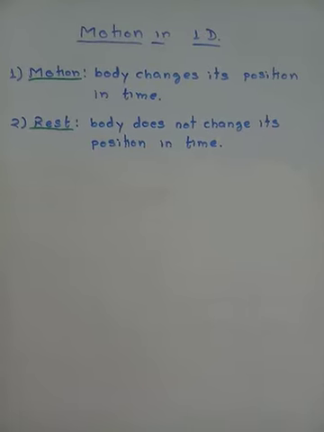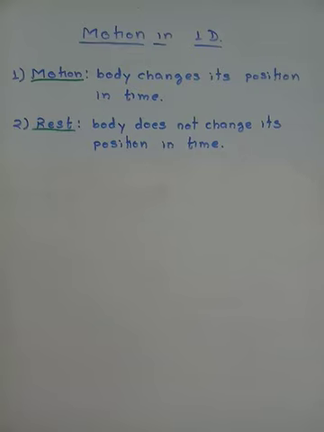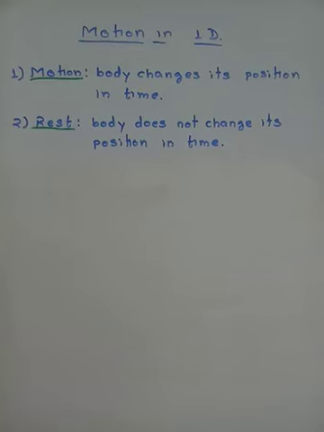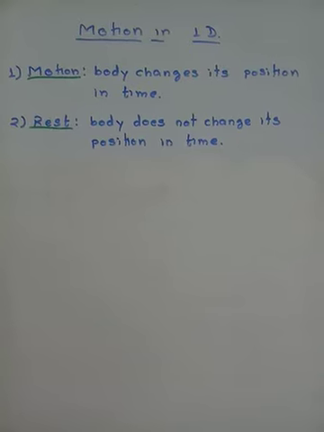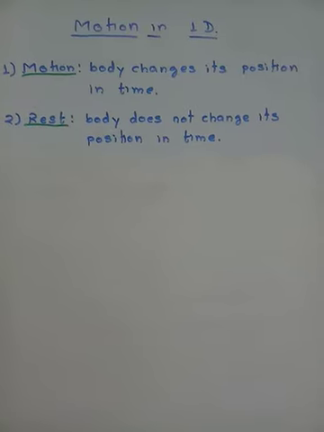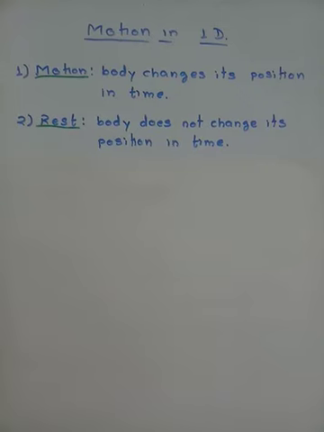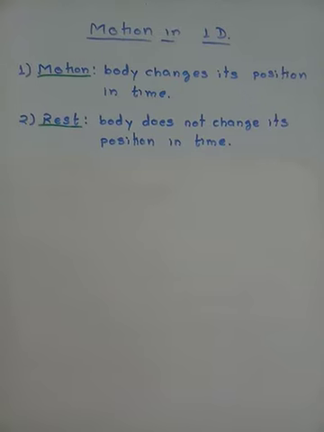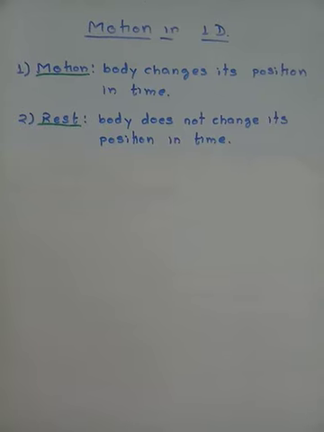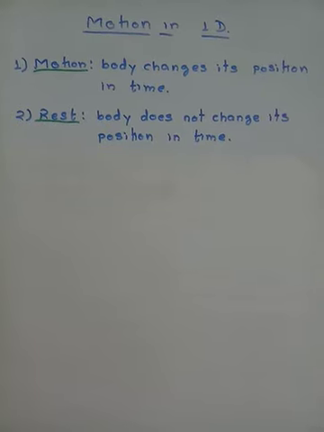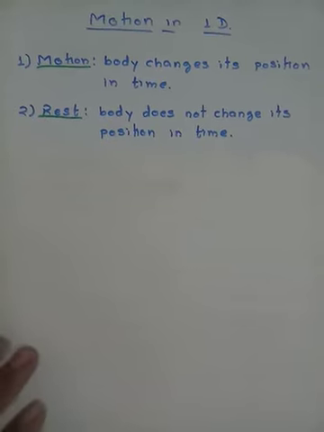Suppose you don't give time to a body to do motion, and then you say the body is at rest. Oh, the body is obviously going to be at rest because you have not given it proper time to do the motion. So consider both these terms as important to decide whether the body is in motion or at rest: position as well as time. Now, what is the next thing?